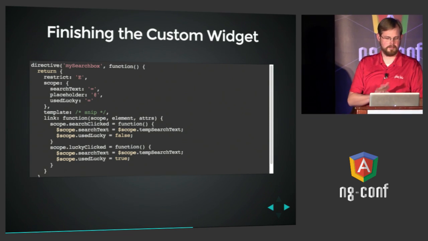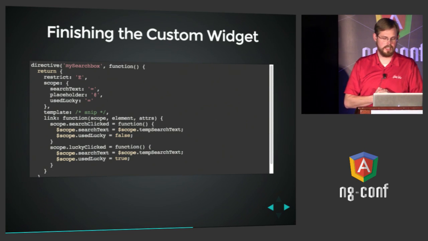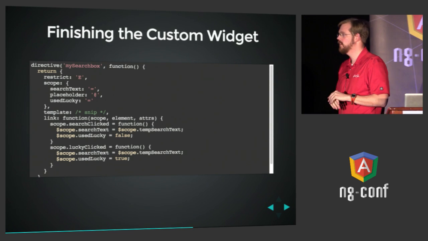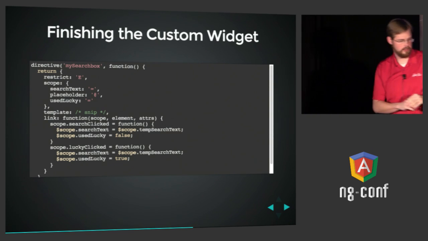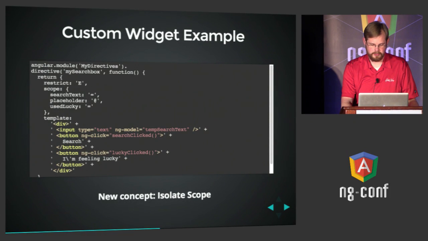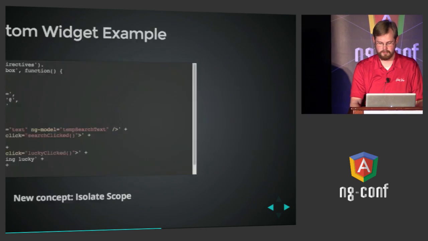So how does this work? We have a link function. I took out the template just for brevity. The link function is going to set up two new properties on the scope that are going to be those callback functions that we referenced here just a minute ago, like our NG model, our two NG clicks here. Search clicked and lucky clicked. Those are just on the buttons.